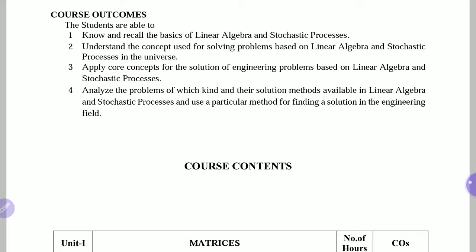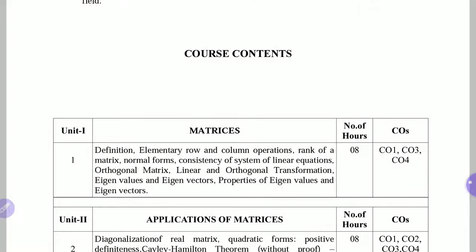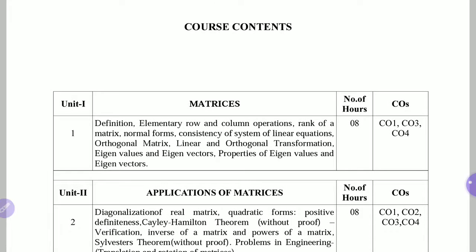Now let us move towards the course contents, that are nothing but the units. There are total 6 units. This course is divided into 6 units. The first 3 units are based on linear algebra, and the last 3 units are based on stochastic processes. For understanding stochastic processes, you must know a few things about probability.